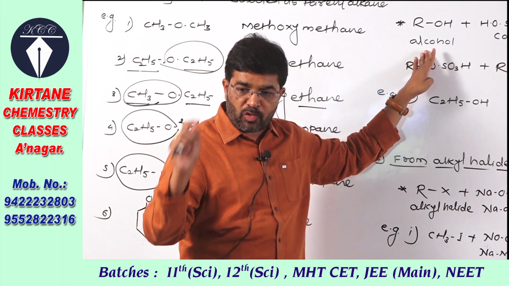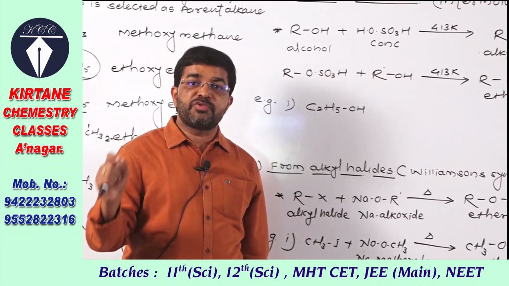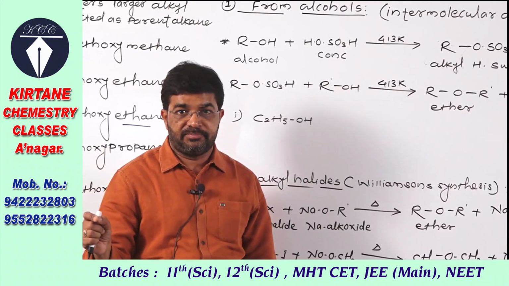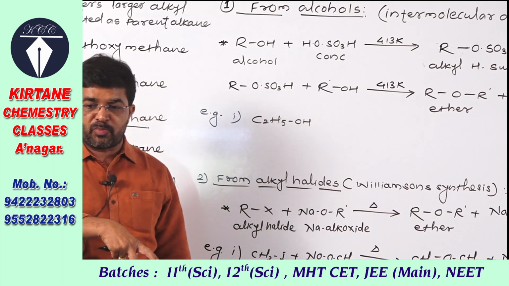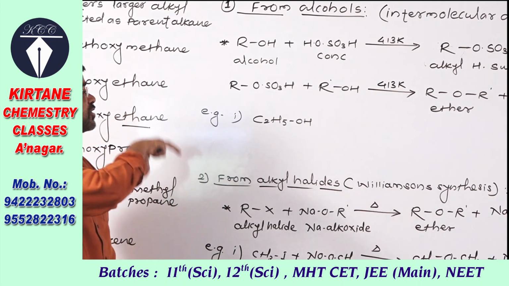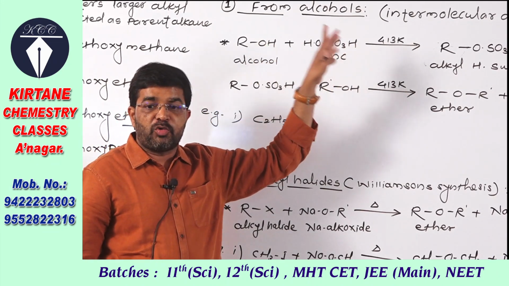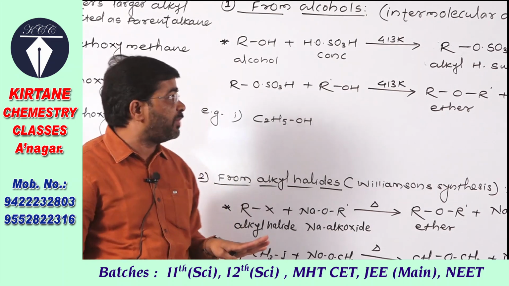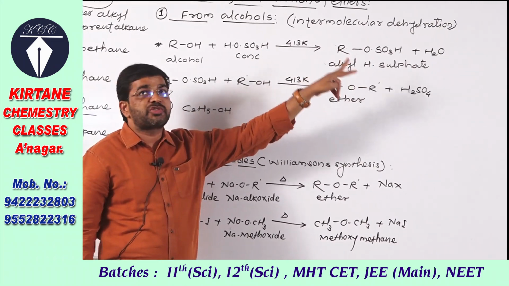See, alcohols when heated with concentrated sulfuric acid, म्हणजे अल्कोहोल्स घ्या, त्याच्यामध्ये concentrated H2SO4 ऍड करा. When concentrated H2SO4 is added to alcohol and heated at about 413 Kelvin temperature, then it first gives alkyl hydrogen sulfate.